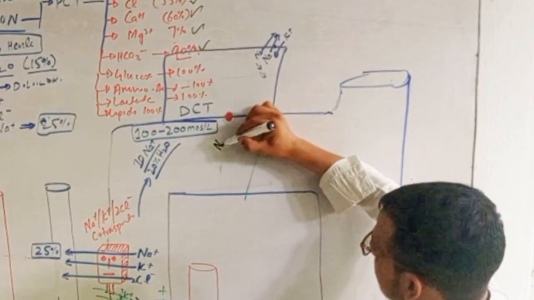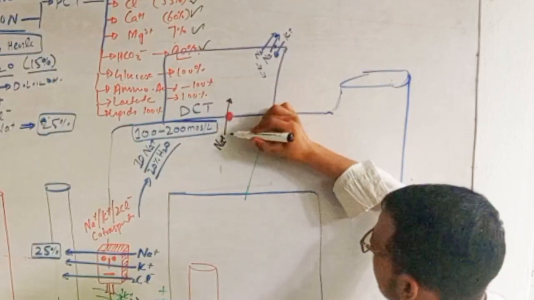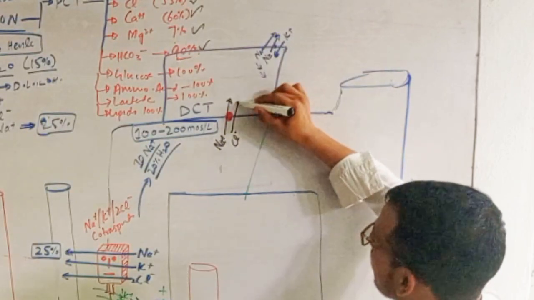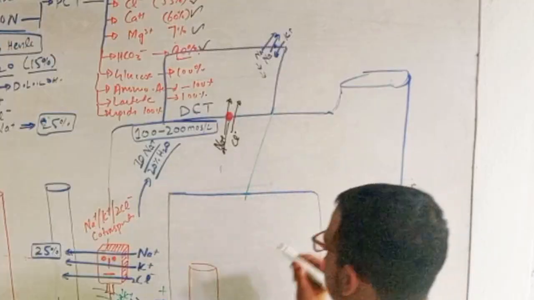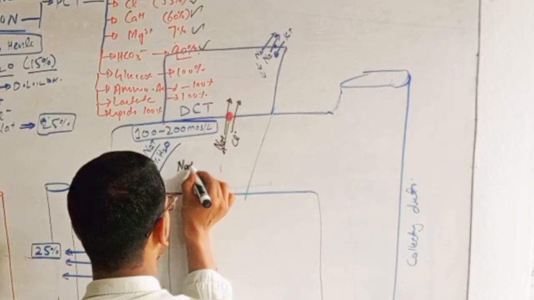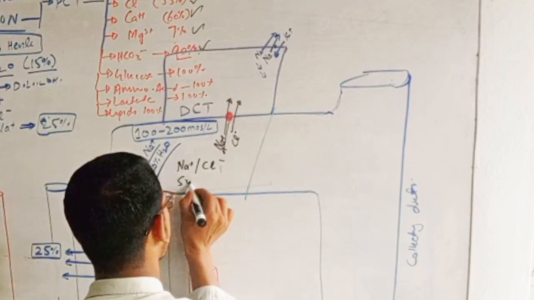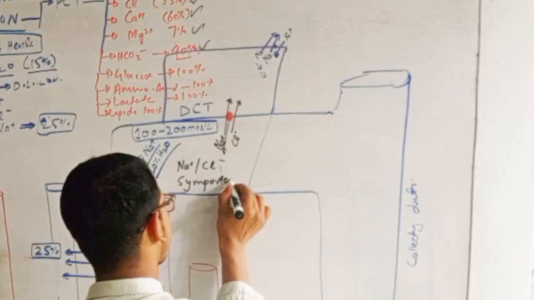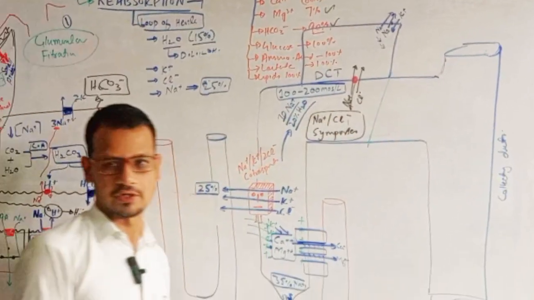From here it takes sodium and also it takes chloride ions, and this channel is called sodium chloride symporter, or it is called sodium chloride co-transporter.